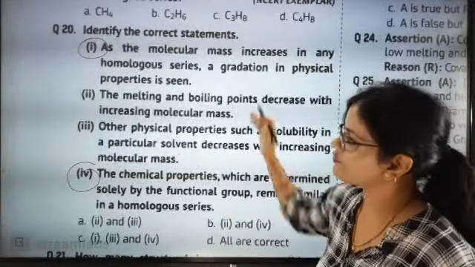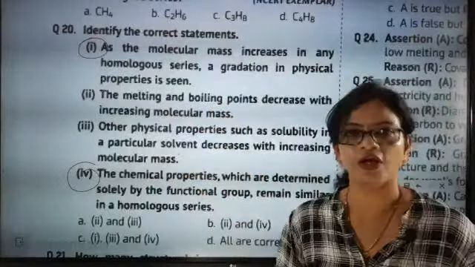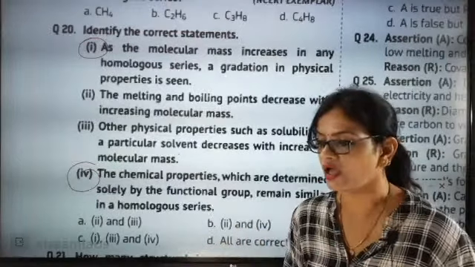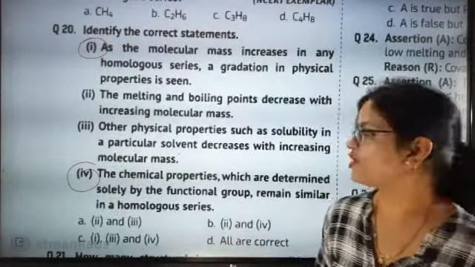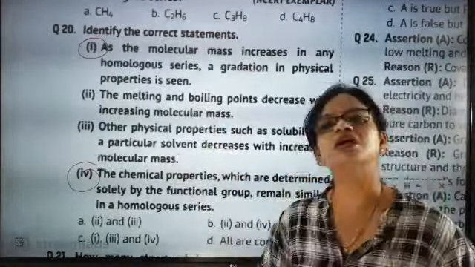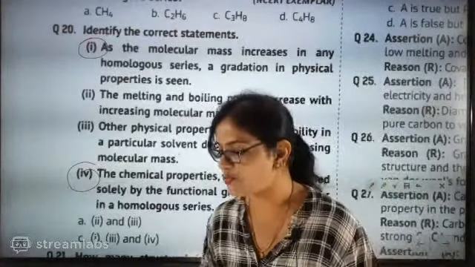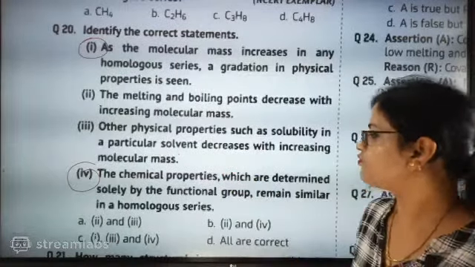Now look here, we have confusion about the second and third point, because every time you will not be so clear about all the points. Okay, you may not be clear about all the points, but first and fourth is the clear-cut point. That is true. So now first and fourth.